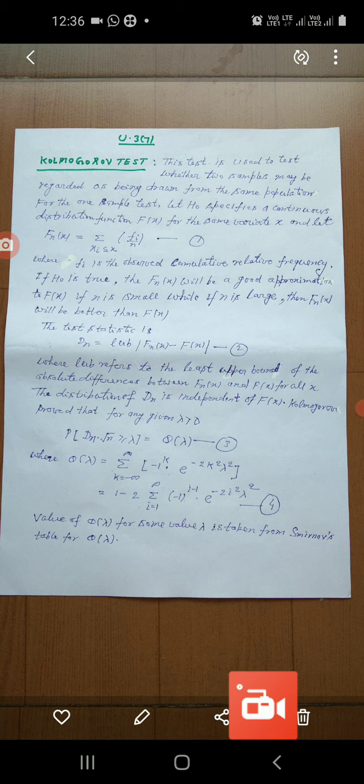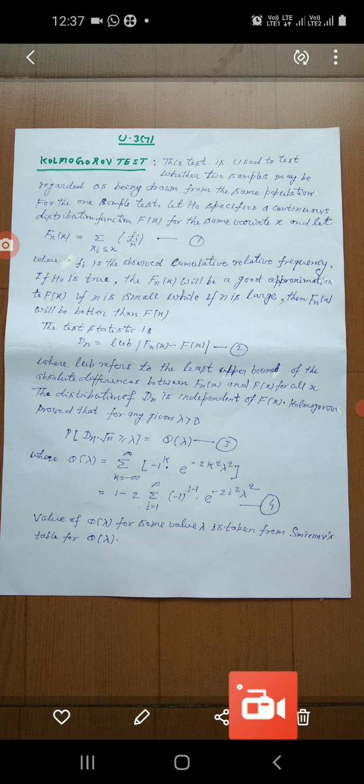Today we will discuss the Kolmogorov test, the Kolmogorov-Smirnov test, and the Wilcoxon signed rank test for paired observations. These three topics are very simple to understand. Okay, now first of all we will discuss the Kolmogorov test.